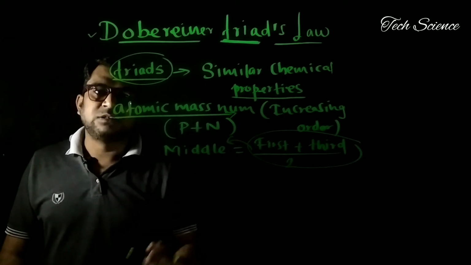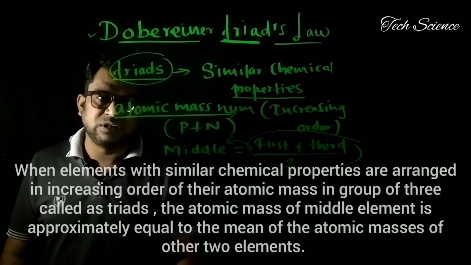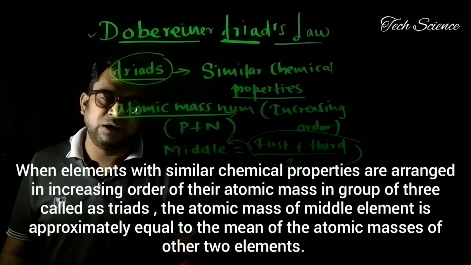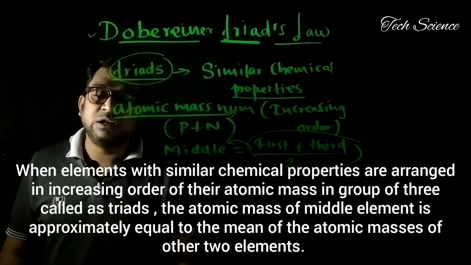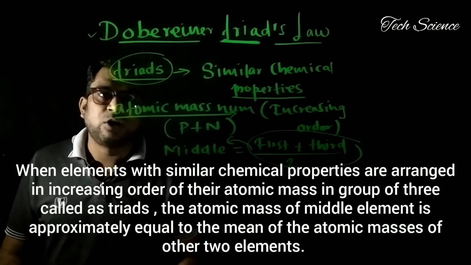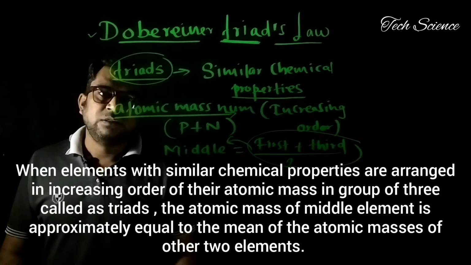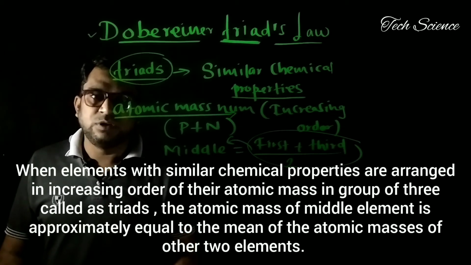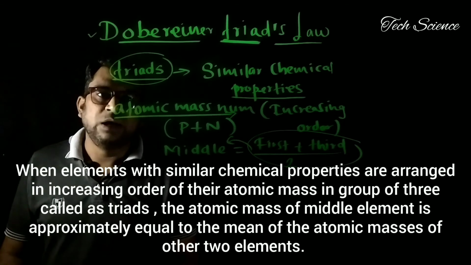Now I am writing the statement just below on the screen. You can see that. Dobereiner arranged the elements in groups of 3, called triads, on the basis of their similar chemical properties, and he found that in the increasing order of their atomic mass number, the atomic mass of the middle element was approximately equal to the mean of the other 2 elements.